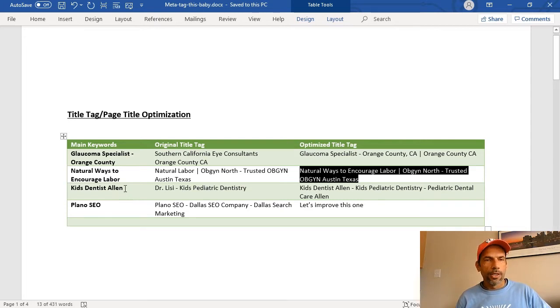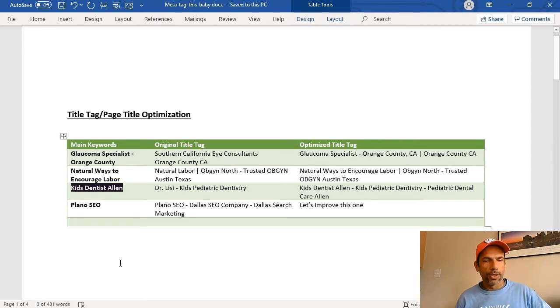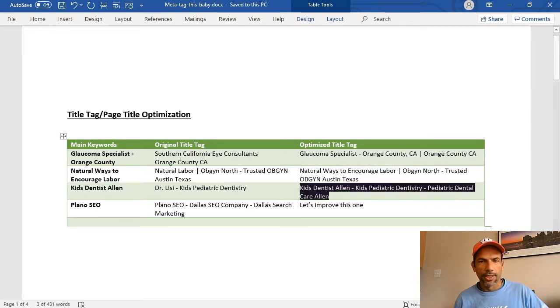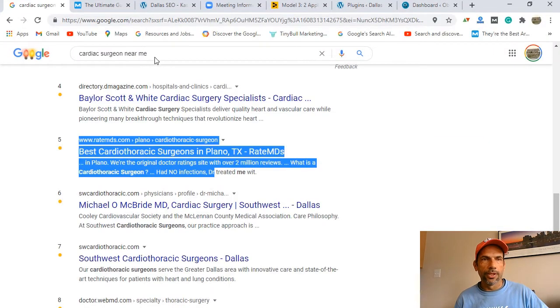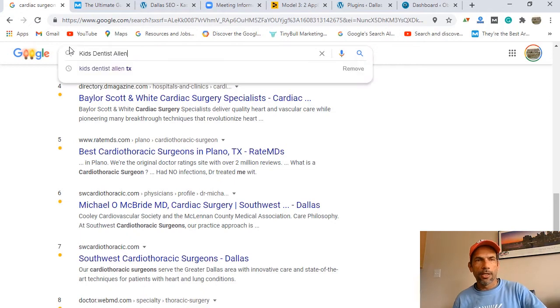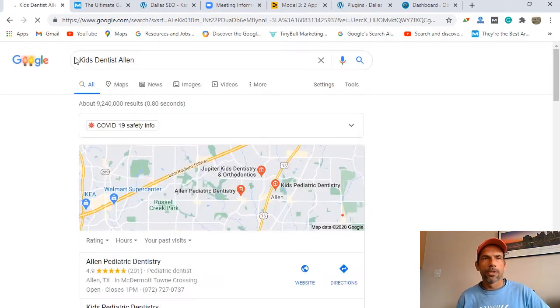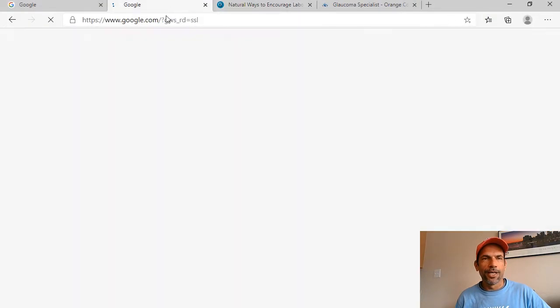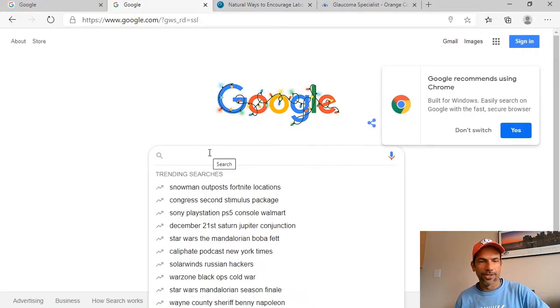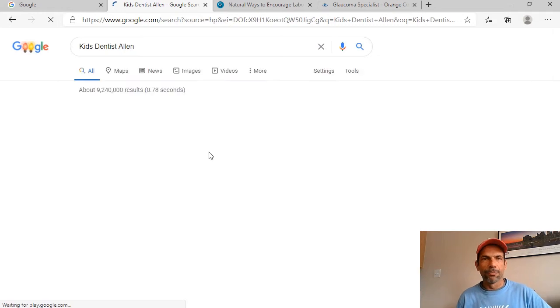So the next one, let's just keep going, because the best way to learn this is through examples. Same thing here. If you look at their original, it was Dr. Lisi, right? When we optimized it, it should say that. I hope it says that. I don't really know. But let me go here and search for this. Actually, sorry, this is a different browser. Let me go back to this one. I'm logged into the other browser. I do apologize, I'm kind of jumping around a little bit here.